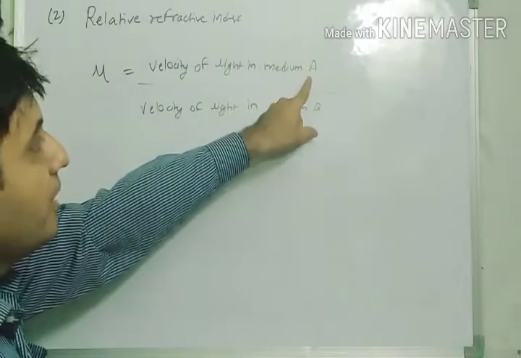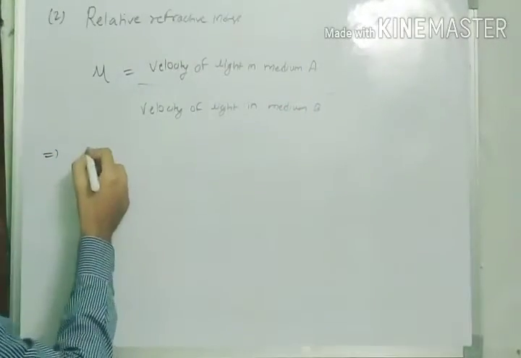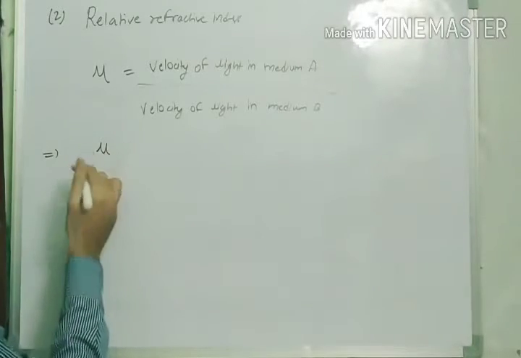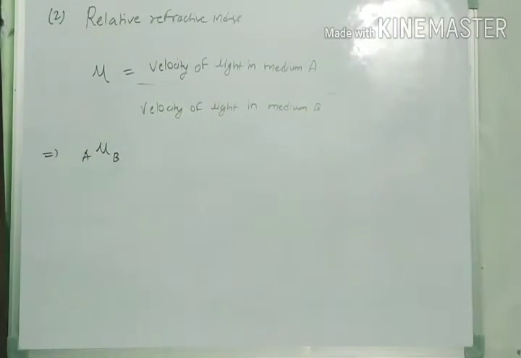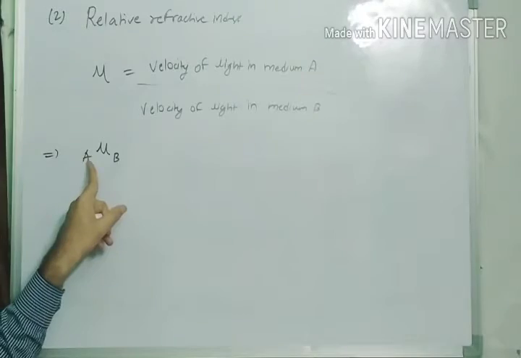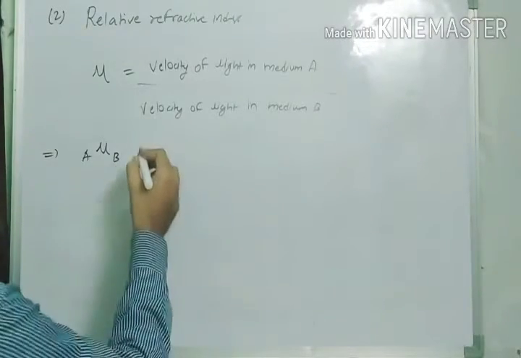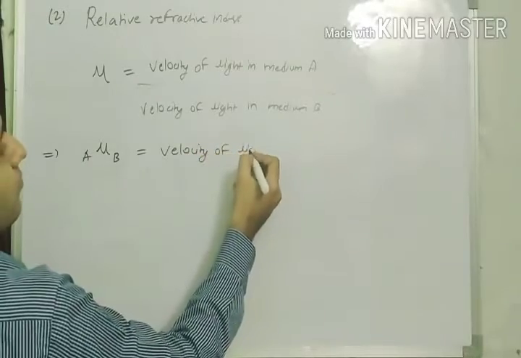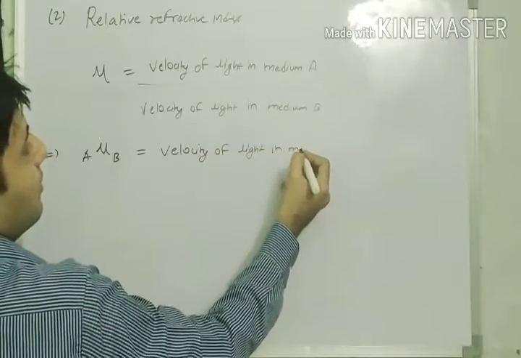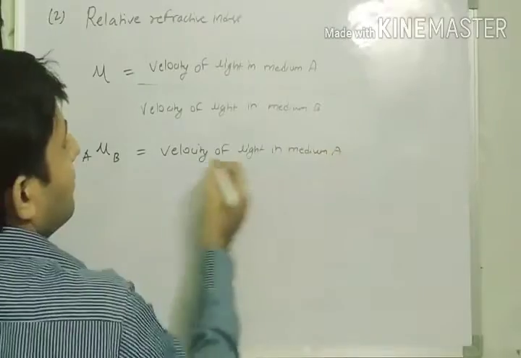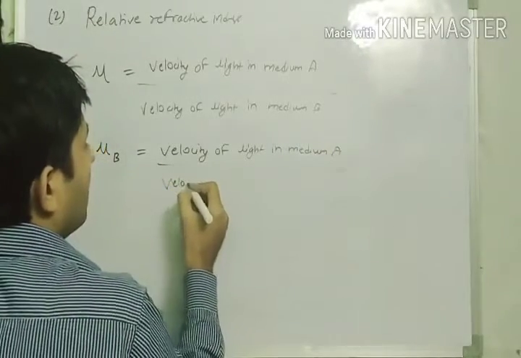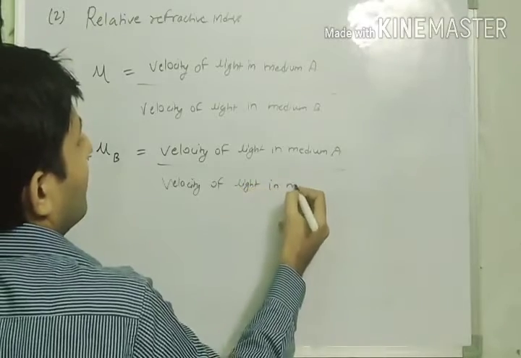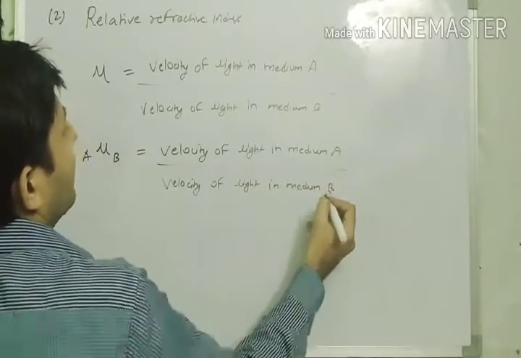The light is coming from medium A and is going to medium B, so I am going to write A mu B. I would write it as velocity of light in medium A upon velocity of light in medium B.